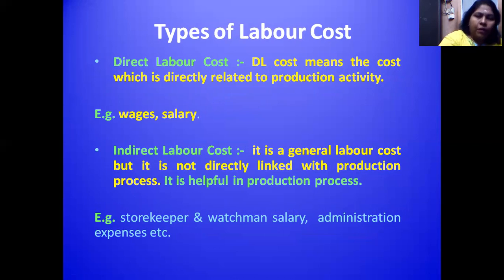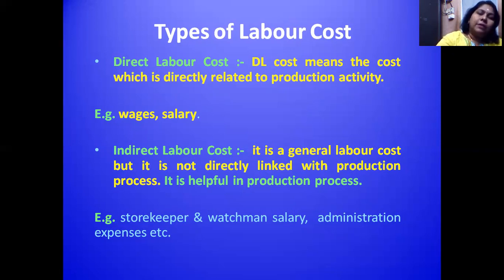Foremen and supervisors are examples for explaining direct labor costs. Whatever salary, wages, and welfare benefits in monetary form I give to those who are directly engaged in the production of the commodity are called direct labor cost.